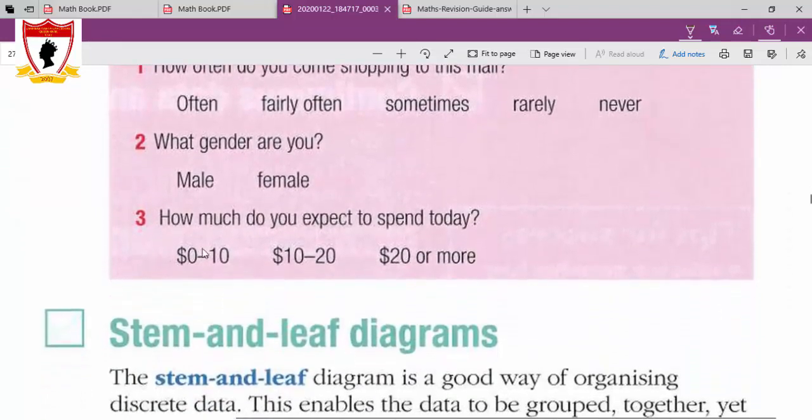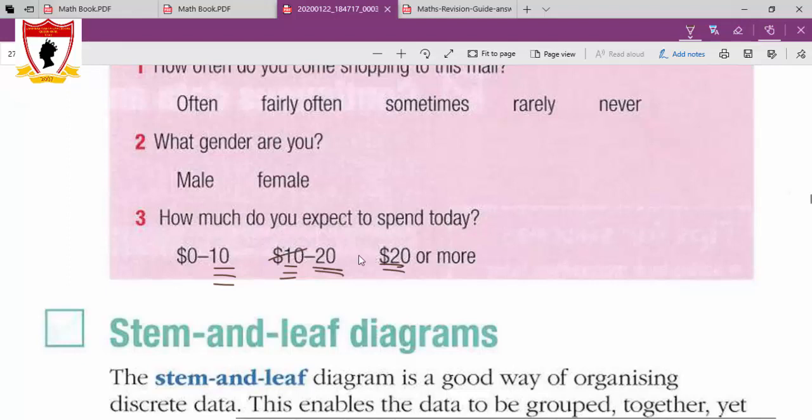Question 3, how much do you expect to spend today? From $0 to $20, 10 to 20, from 0 to 10, 10 to 20, 20 or more. As you see, if I spend $20, which category should I circle? Look, 20 is in 2 classes, 10 is in 2 classes. So this question needs improvement. You can say from 0 to 9, from 10 to 19, from 20 or more. Or you can say 0 to 10 here. This 10 could not be repeated.